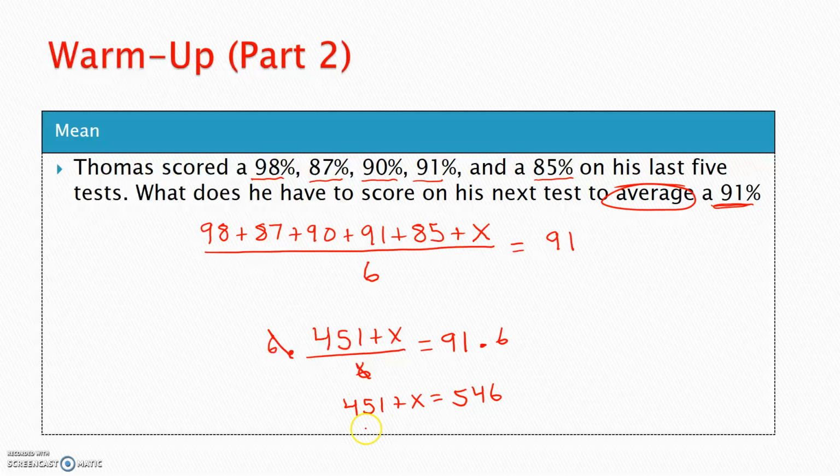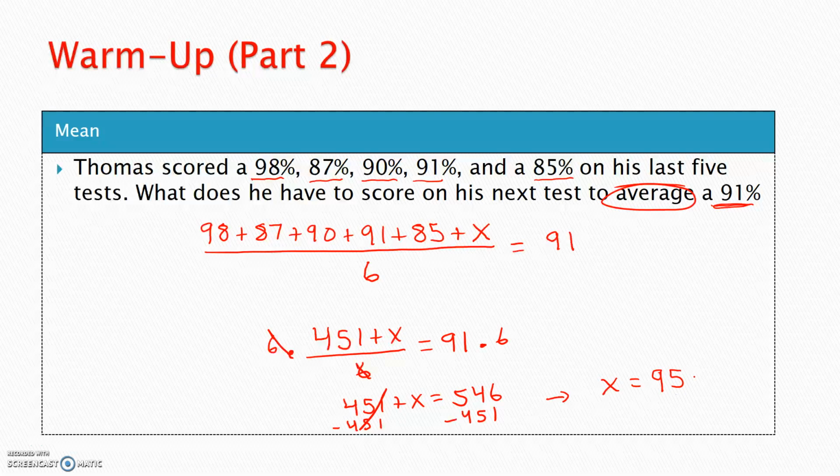From here it's a one-step equation, guys. How do we get rid of 451? I subtract that from both sides, right? Minus 451, minus 451. These cancel out. I'm going to scoot over here, I don't have enough space. x is equal to, what is 546 minus 451? That's going to give me 95.